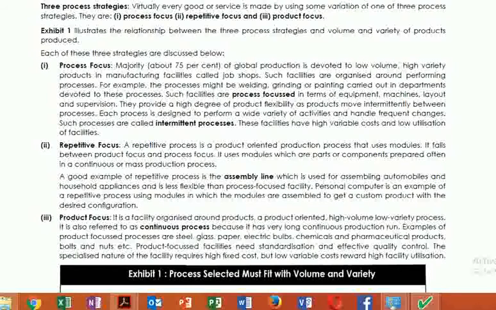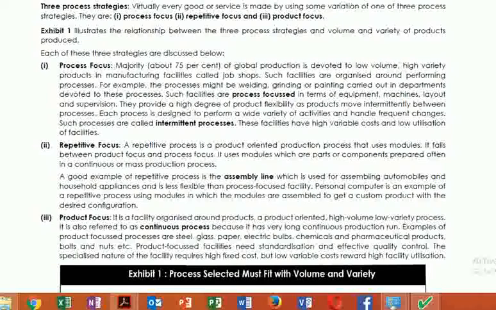Another example of repetitive process is the personal computer. If you are assembling a computer, a laptop or any electronic device, it has certain fixed parts which are assembled repetitively without any problem.